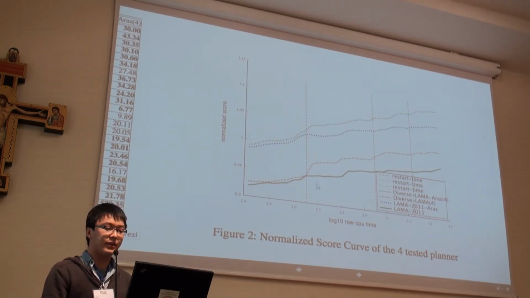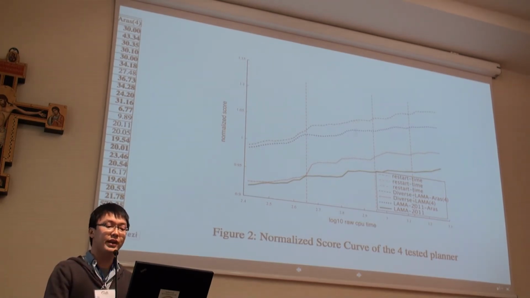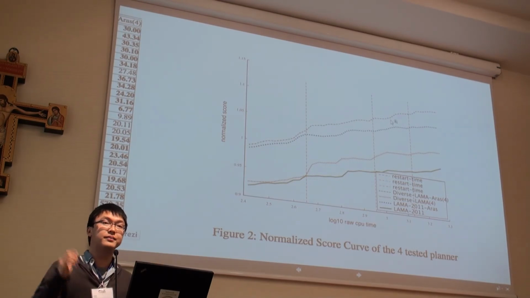We can see that the green line is Llama, the red dashed line is the restarting Llama. Here we have Llama with ARAS, Llama diverse, and the restarting Llama with ARAS. We can see that after each restart, the gap between these planners becomes bigger.